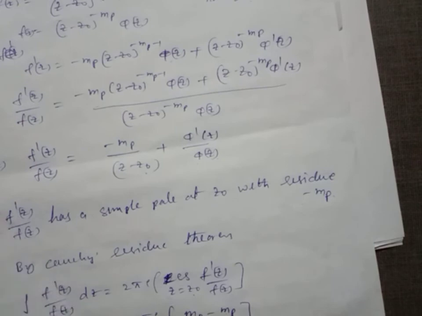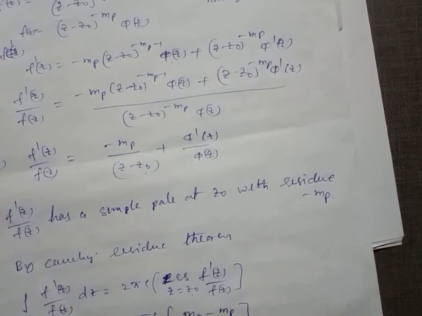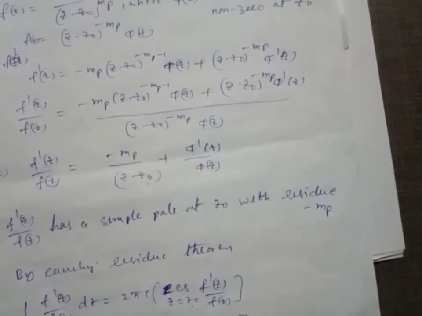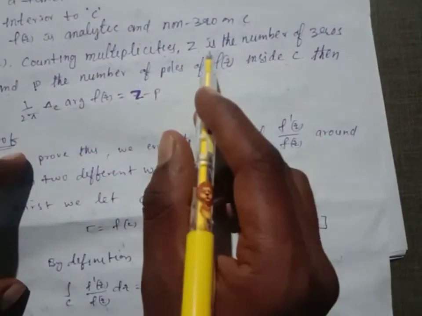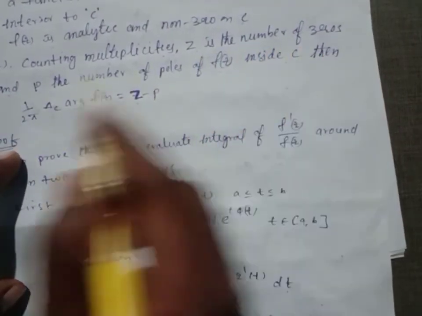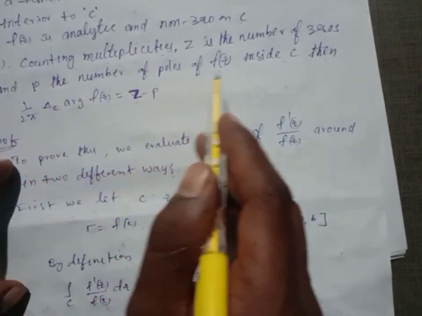So here, in the given statement, Z is the number of zeros and P is the number of poles.